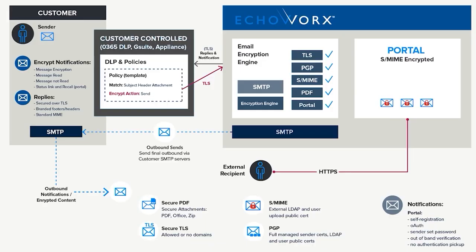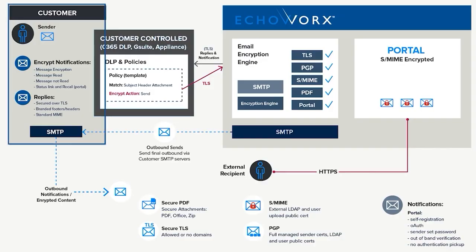So let's take a look at the solution overall. This is our topology slide. This is sort of how we do the integration, right? EchoWorks is following a pretty standard industry functionality here, where we're doing integration through TLS at the boundary. That means all messages leaving the organization are going to be encrypted as they leave.